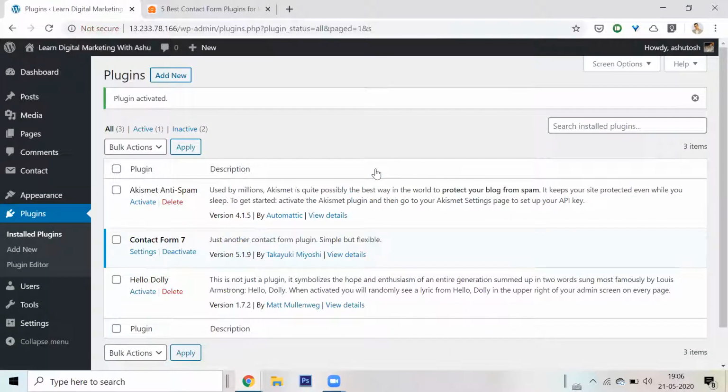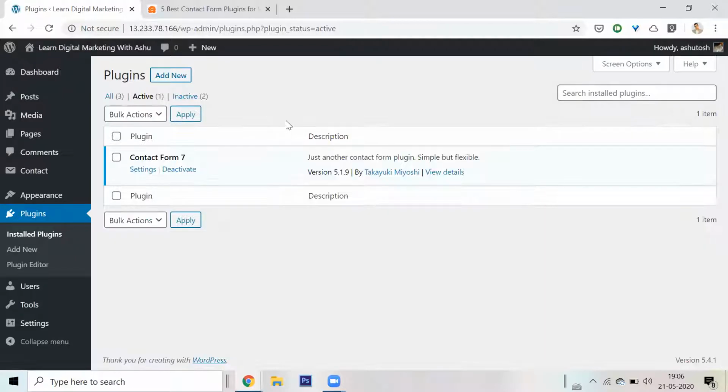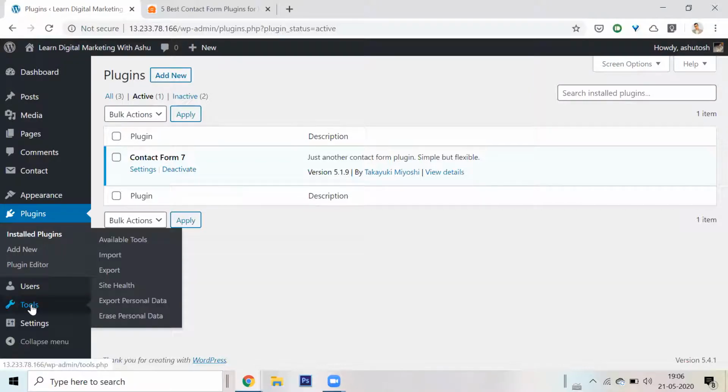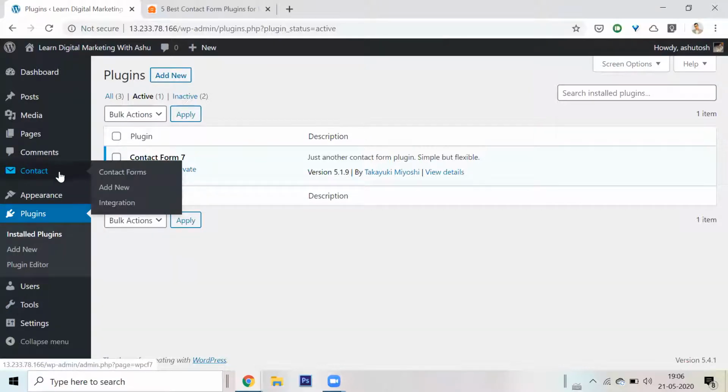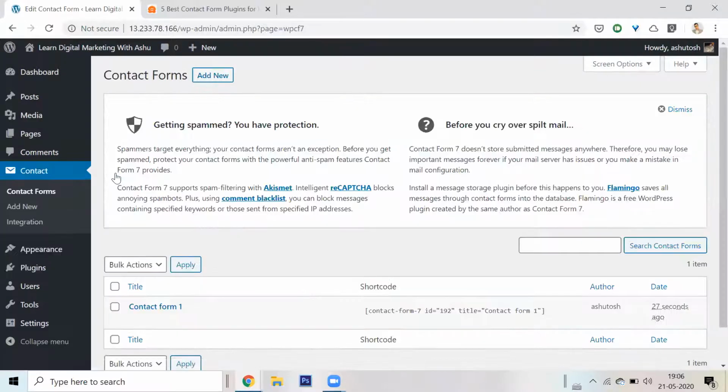So now I have Contact Form 7. If I go to my active plugins, I have the Contact Form 7 plugin, which is just another contact form plugin, simple but flexible. I will also see that there is one section here that has been created by the plugin. This section wasn't here before. This has been created by the plugin, which will let me enter a contact form.